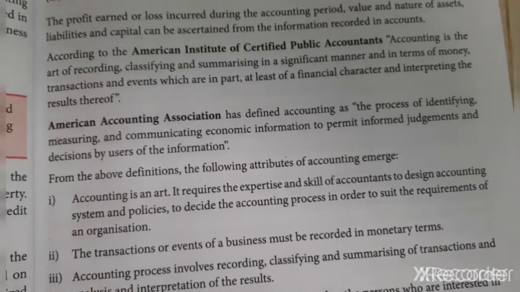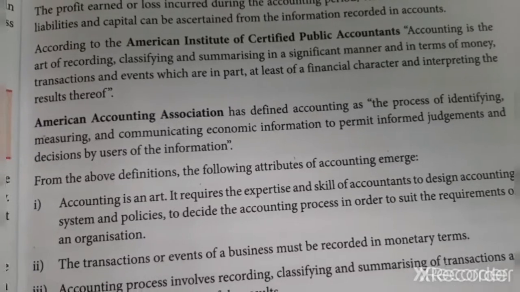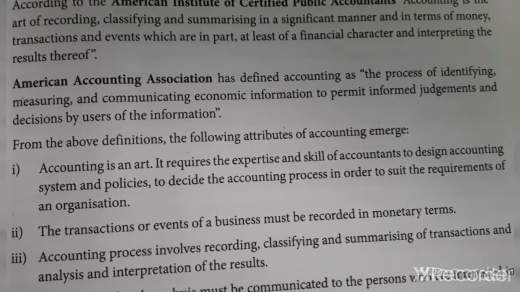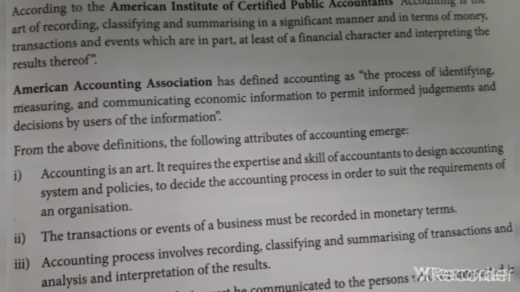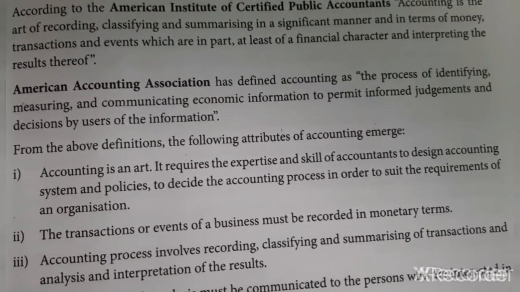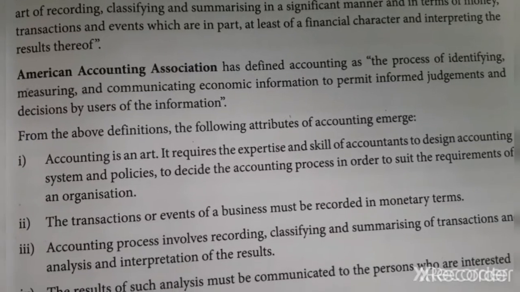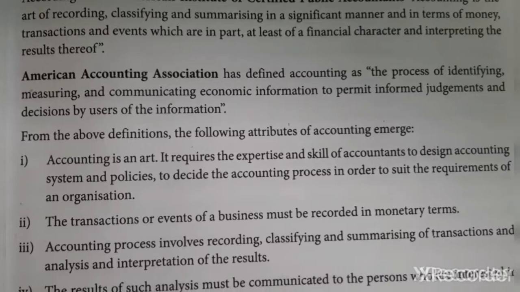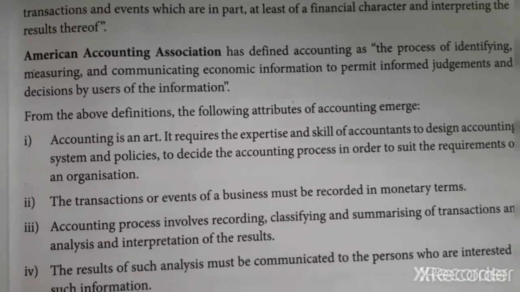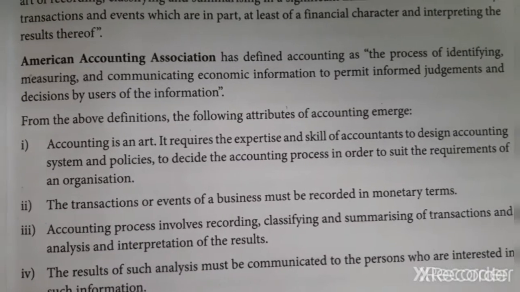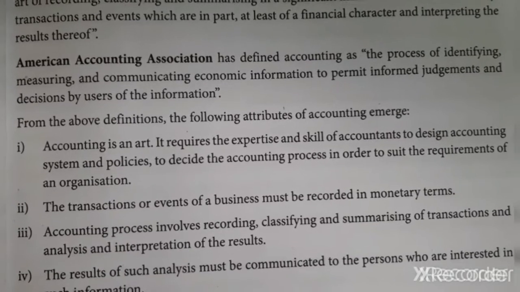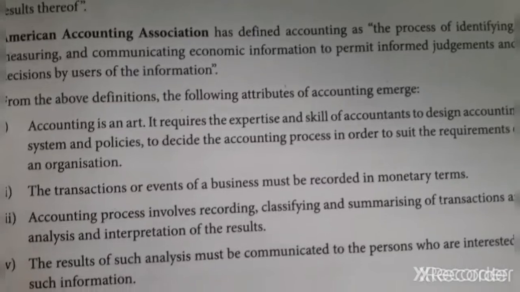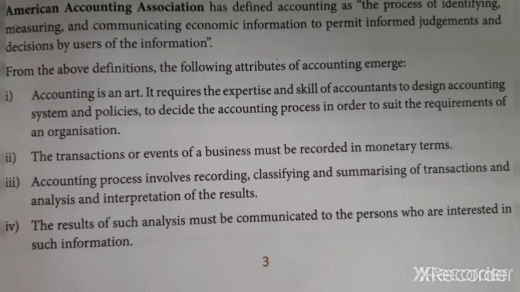This is the definition: the American Accounting Association has defined accounting as the process of identifying, measuring, and communicating economic information to permit informed judgments and decisions by users of information. You have to write it the same as given in the book. The comma, the semicolon, the full stop, whatever they have given in the book, you have to write it the same. Okay.